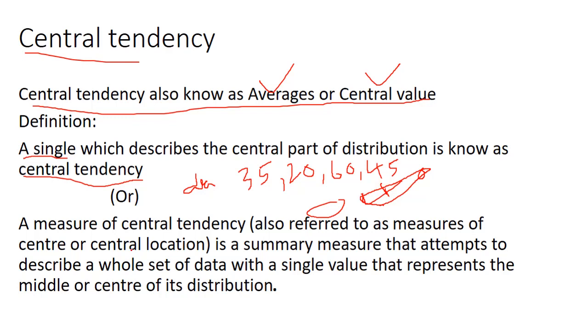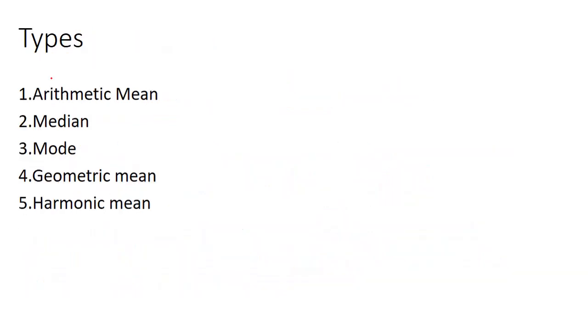A measure of central tendency is a summary measure that attempts to describe a whole set of data with a single value that represents the middle or center of its distribution. The center of the distribution relates to skewness. We can discuss skewness and kurtosis in later lectures. Now the types of central tendency: arithmetic mean, median, mode, geometric mean, and harmonic mean. We can discuss each topic in detail.